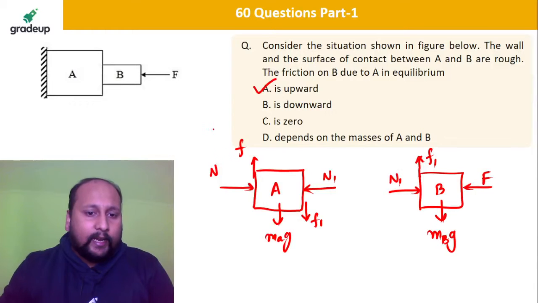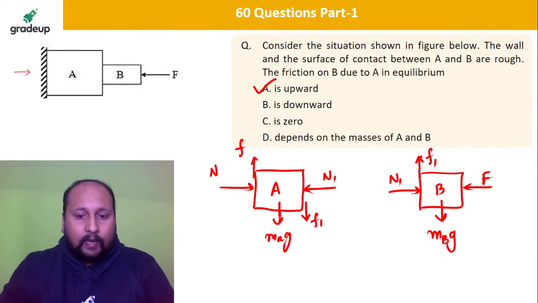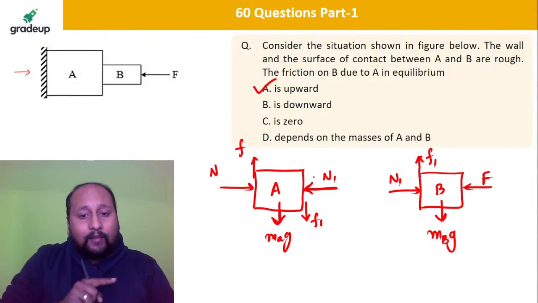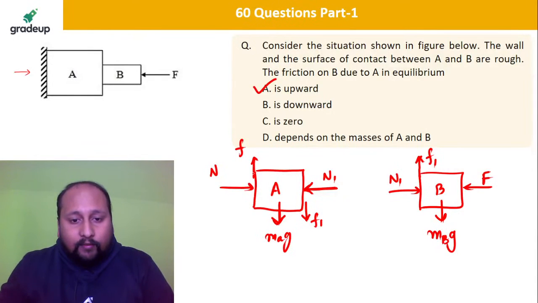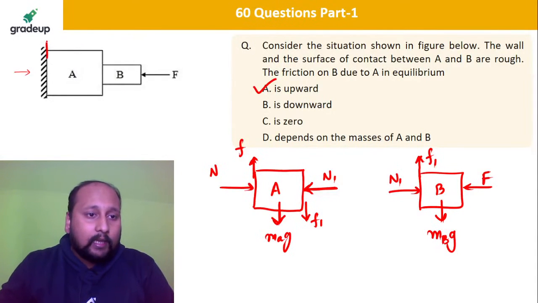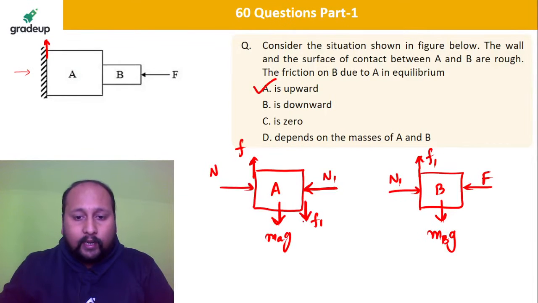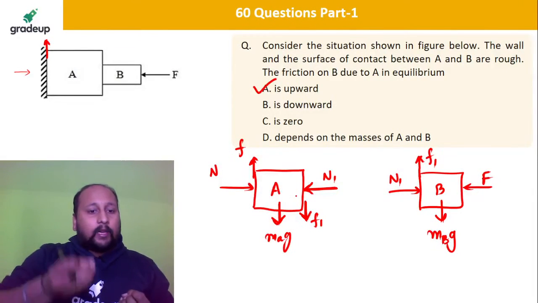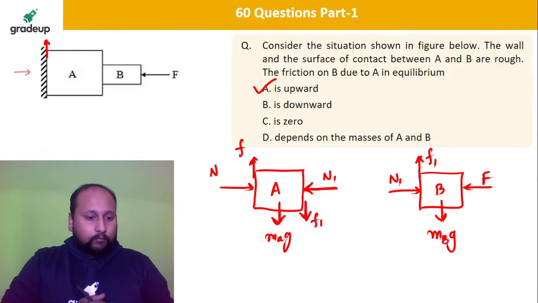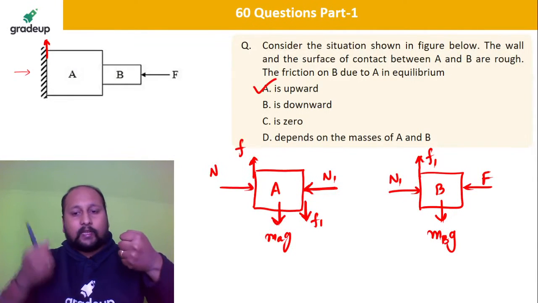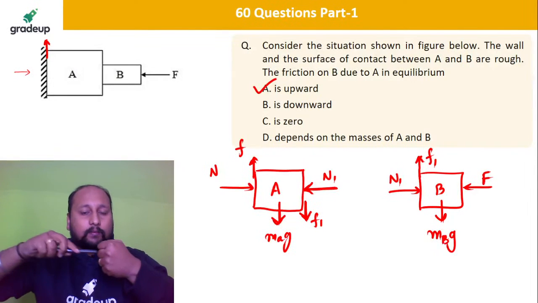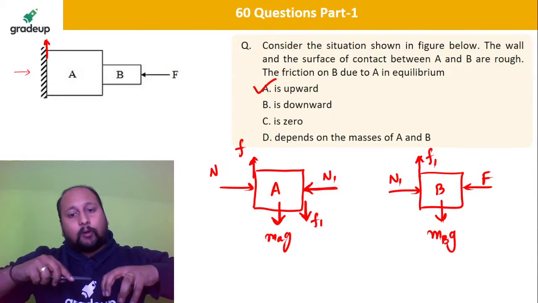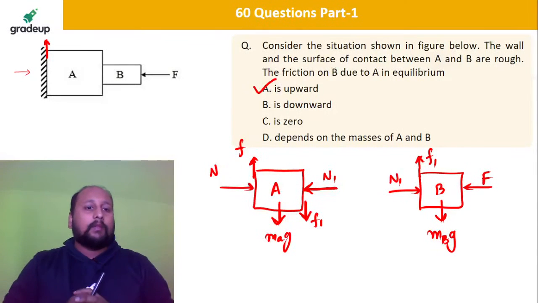Free body diagram for point A. A normal reaction from the fixed joint, that is N. There is a mass mg. Okay, there is an N1, and definitely between A and B we're having a friction force. So we'll be having one friction force between A and B in upward direction, and here we'll be having the downward direction. Why? Because this body B is trying to pull this body in the upward direction. It's as simple. If this body A, this is body B, if I try to apply a force, this body B is trying to stop this body A to move in the downward direction.